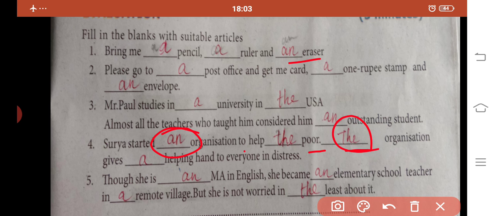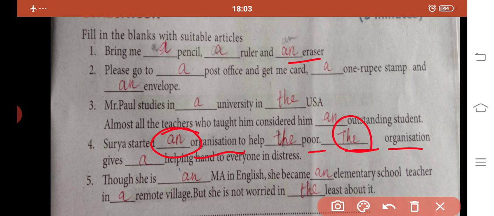Because the organization is introduced in this sentence for the first time, and the first time we have to use the indefinite article. Here the organization comes again in this sentence, so we are using the definite article there, and gives a helping hand to everyone in distress.